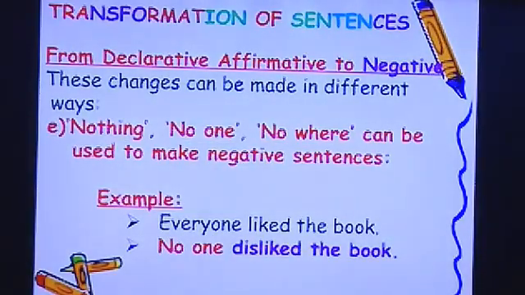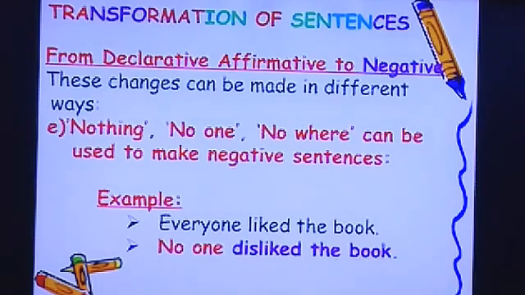Next, nothing, no one, nowhere can be used to make negative sentences. Everyone liked the book. Now we have to change it to negative. No one disliked the book, which means everyone liked it, right? So it almost means the same. Everyone liked the book, and no one disliked it, again means everyone liked the book. So you have to be very careful when you write from positive to negative, keeping all this in mind.